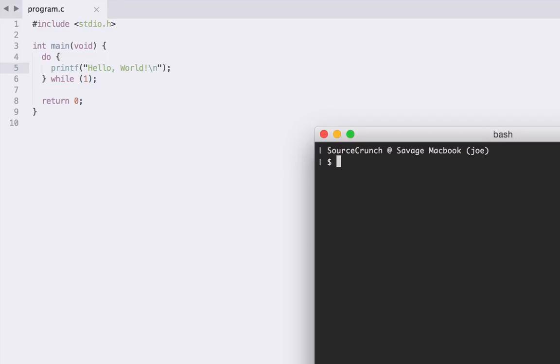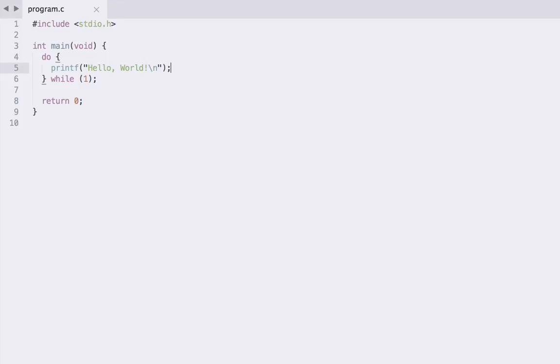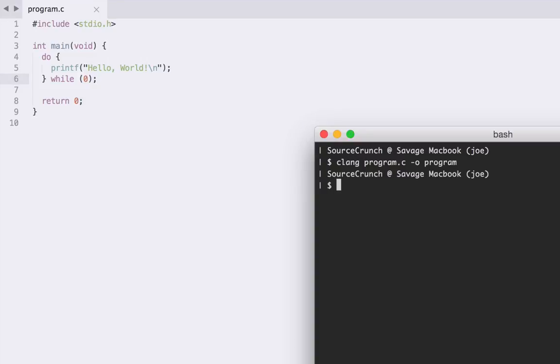There we go. However, if we change our condition, so actually it's while (0), a loop that should never execute, we'll see that our do-while loop does execute once. This is because the way it executes is it executes the block first, and then it checks this condition. If the condition is true, it goes back and executes the block. Otherwise, if the condition is false, obviously it's just going to go down and return 0. As opposed to a normal while loop, which checks the condition first before executing the block. So if we try this, we should see that hello world gets outputted exactly once.